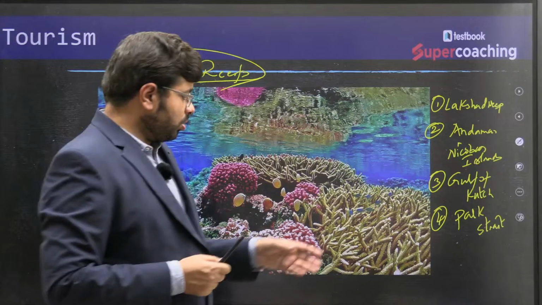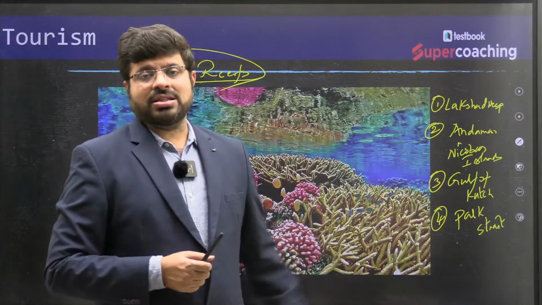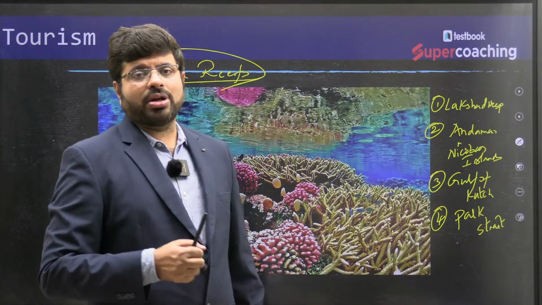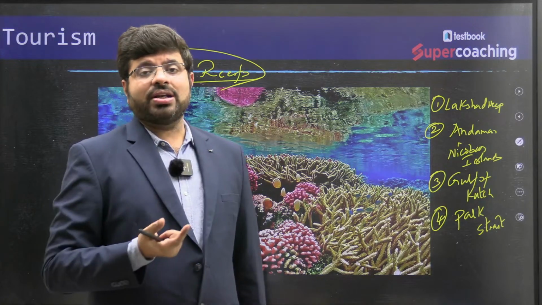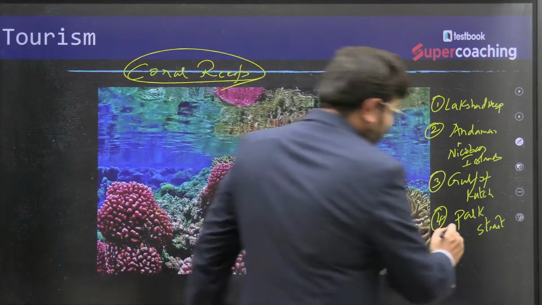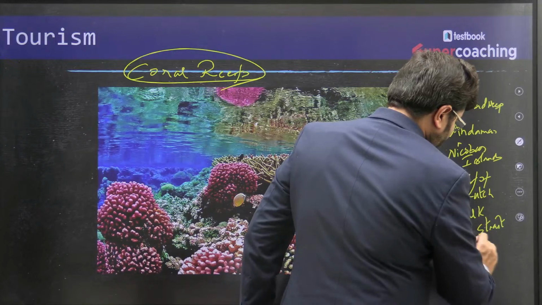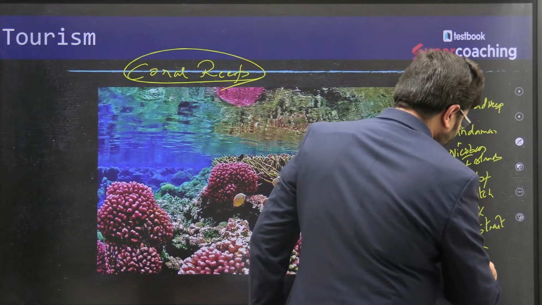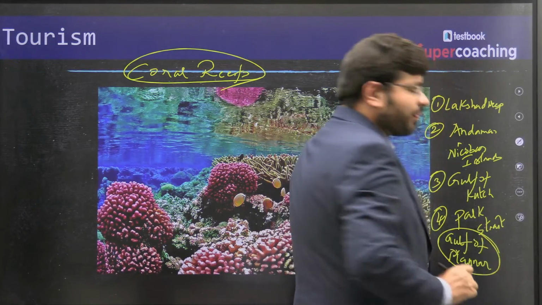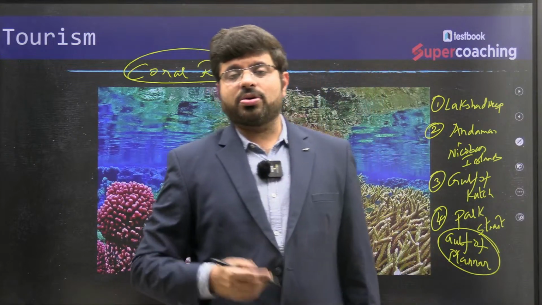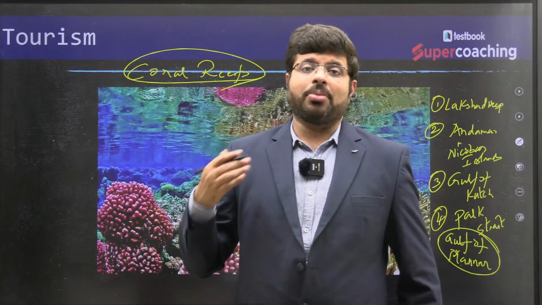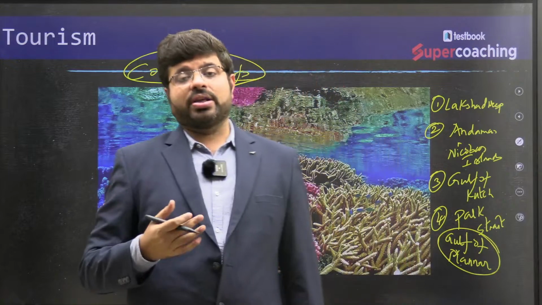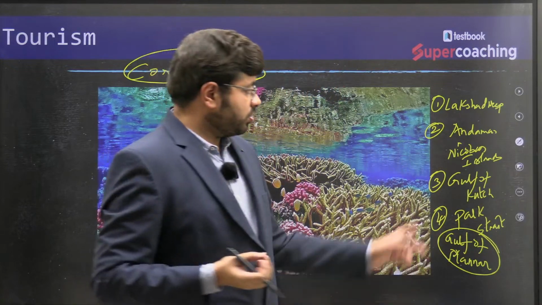By the time you go to the south, the southern parts of Tamil Nadu, the India-Sri Lanka border, Palk Strait, and here you'll have the Gulf of Mannar, right? Gulf of Mannar. Here you have a decent amount of corals, because by then you have a much lesser amount of rivers bringing huge amounts of water. So that is the reason.